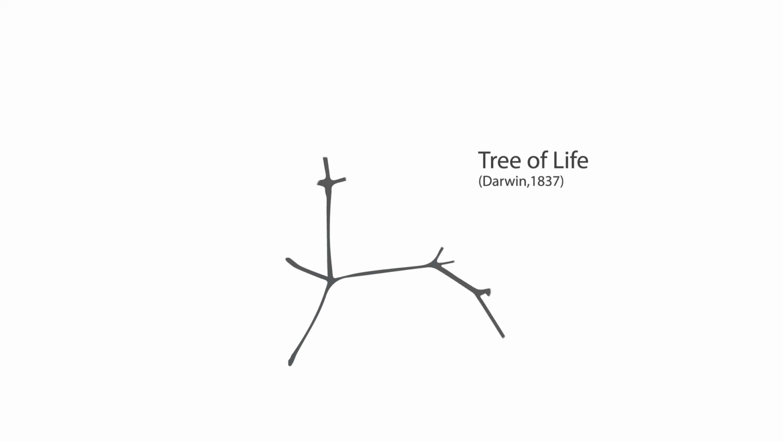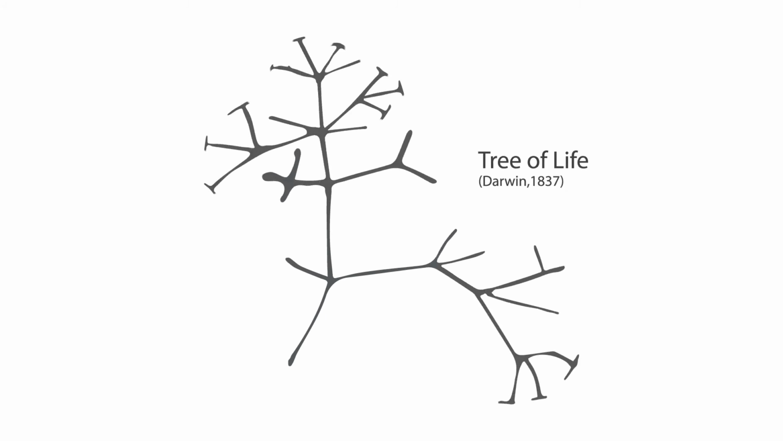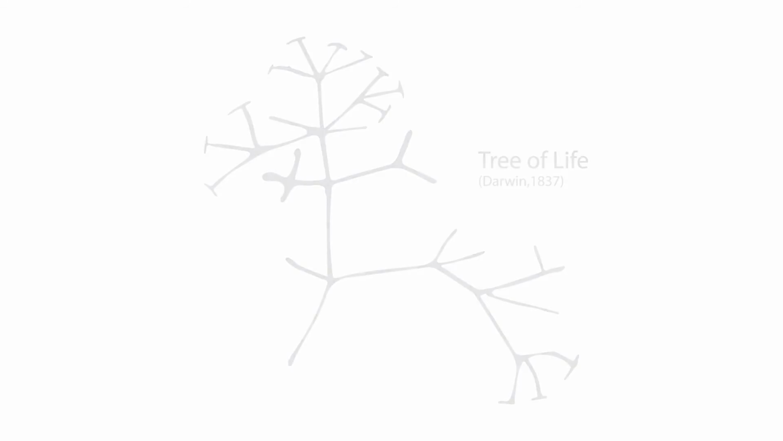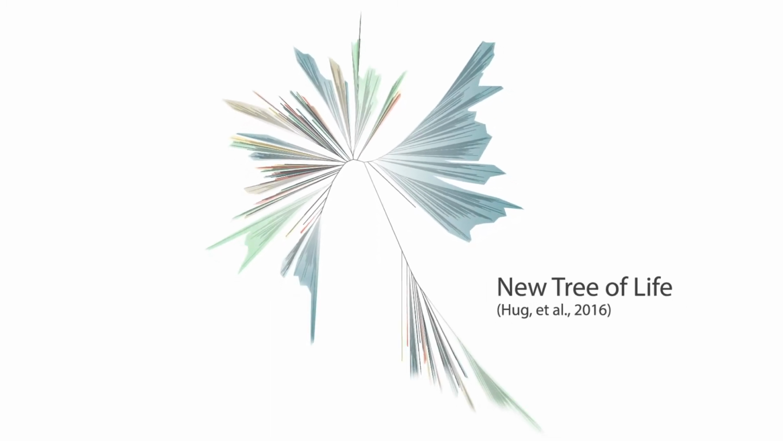We now know that the notion of a tree of life with new species branching off in a clean, tree-like shape does not reflect what is really going on. Genomics has revealed that the reality of how species are related to one another is far messier.